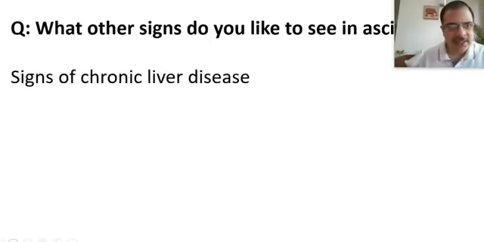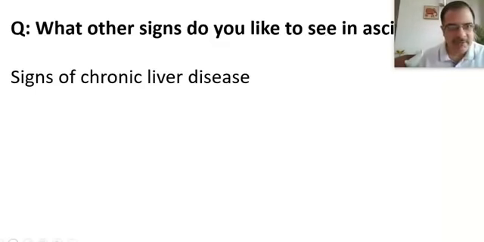The other signs that we should look for are the signs of chronic liver disease. Again, chronic liver disease is the most common cause of ascites, and we have discussed this in other lectures. The signs of chronic liver disease like spider angiomas, Dupuytren contracture, gynecomastia.